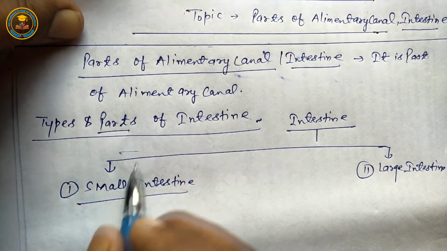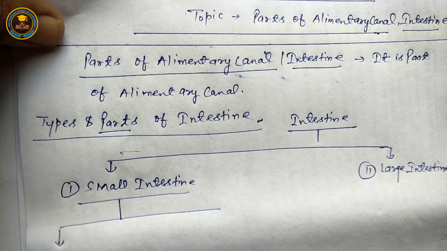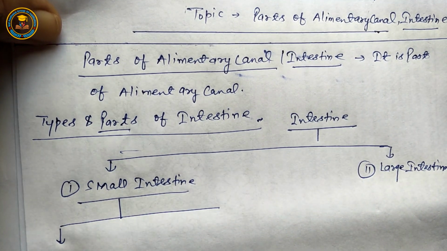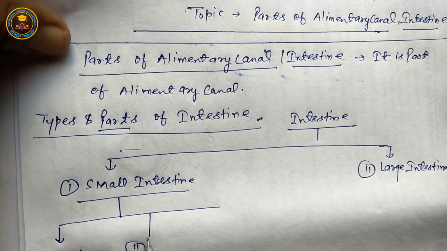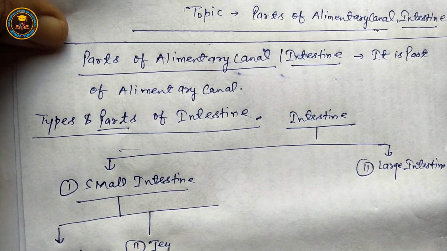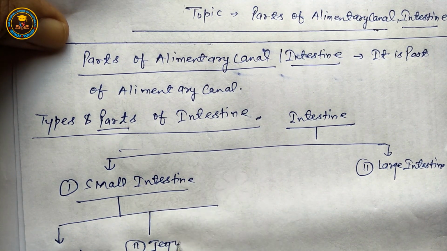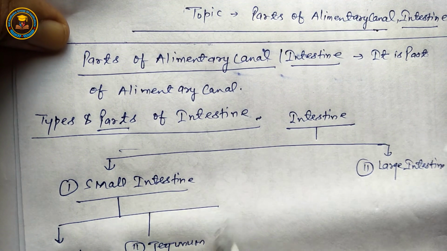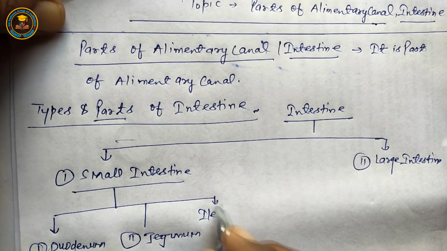Next, parts of small intestine are duodenum, second is jejunum, and third is ileum.